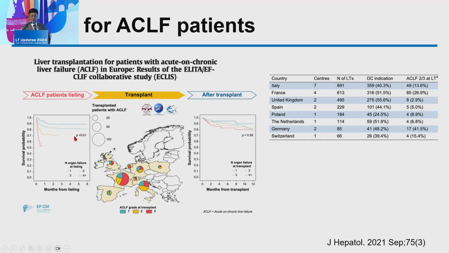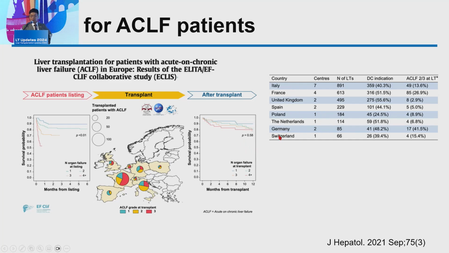Before transplantation, the patient survival was well stratified by the grade of ACLF. However, after transplantation, even though there are some differences between the ACLF grades, the outcome was very excellent, and there was no statistically significant difference between the ACLF grades.